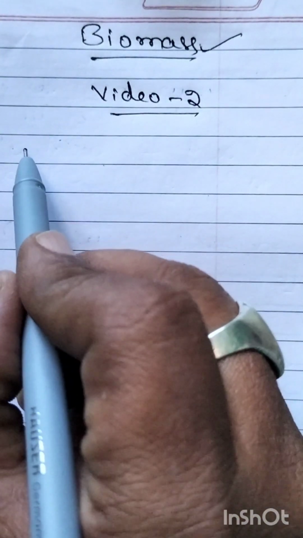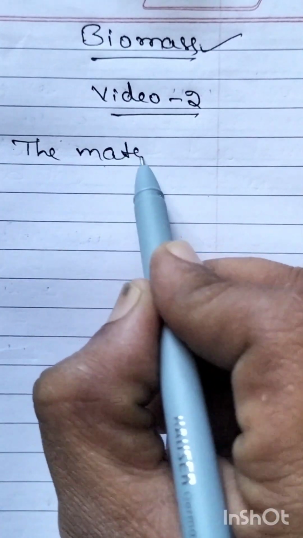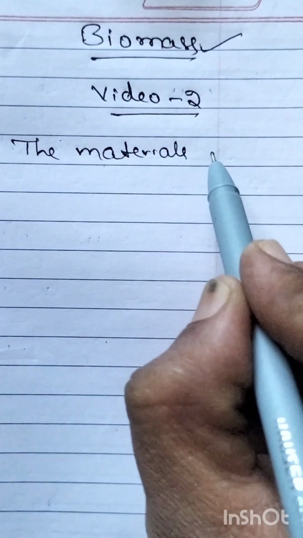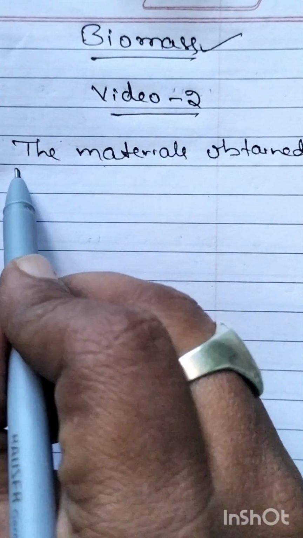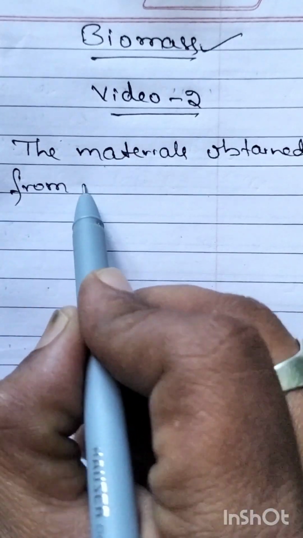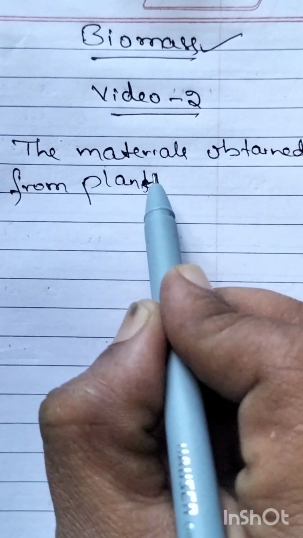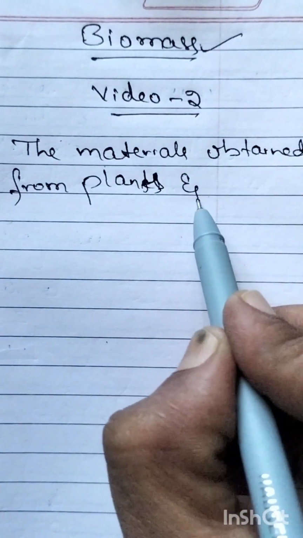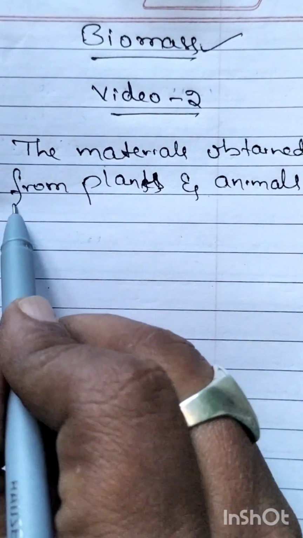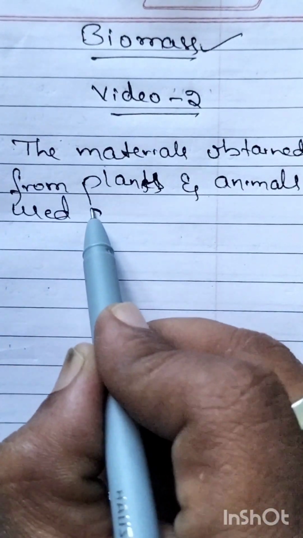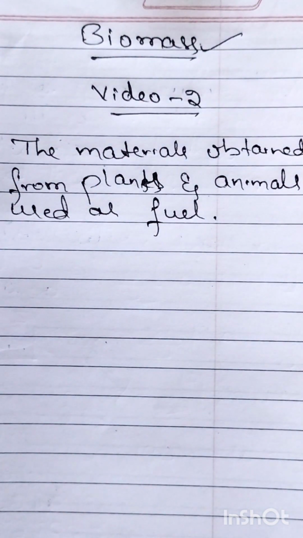What is biomass? Biomass means the materials obtained from plants and animals. The materials obtained from plants and animals, used as fuel, is called biomass.